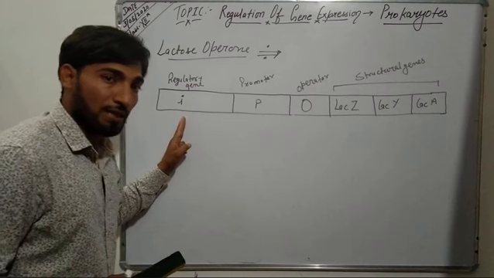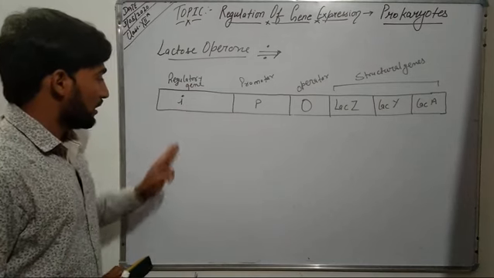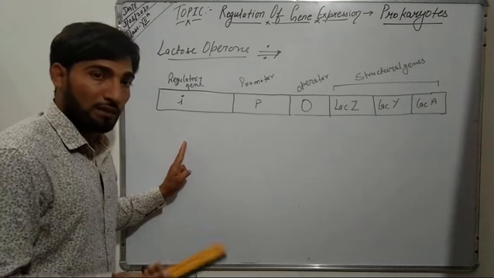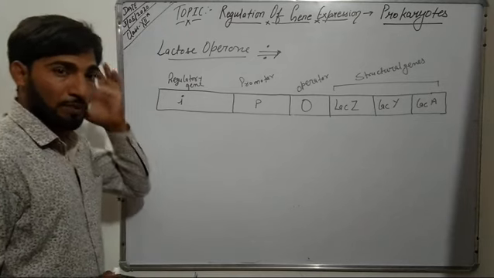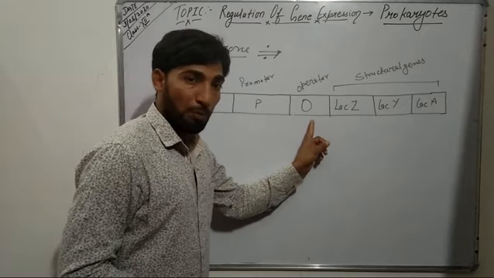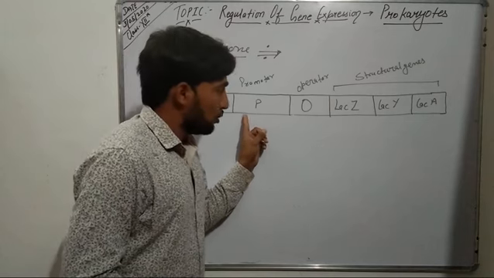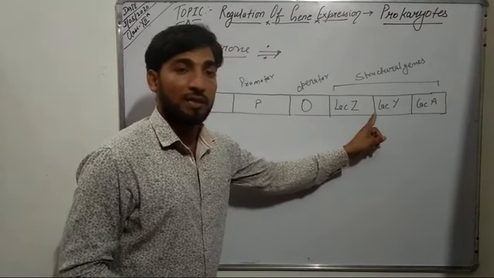Now this regulatory gene synthesizes a regulatory mRNA or repressor mRNA. This repressor mRNA gets translated into a repressor protein, and if inducer is absent, this repressor protein binds to the operator and will not allow the RNA polymerase bound on the promoter to move over the operator and transcribe these genes.